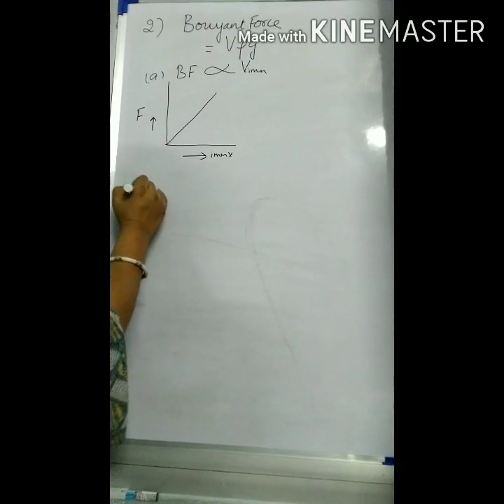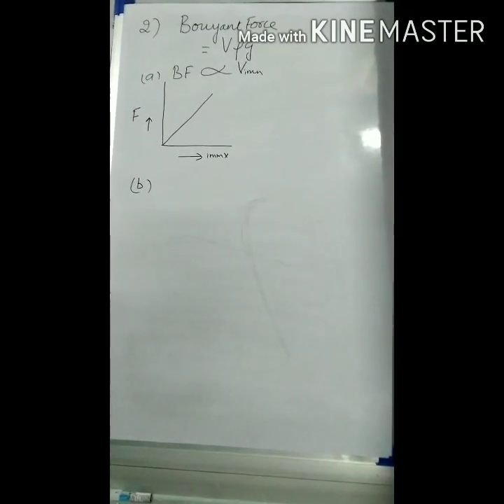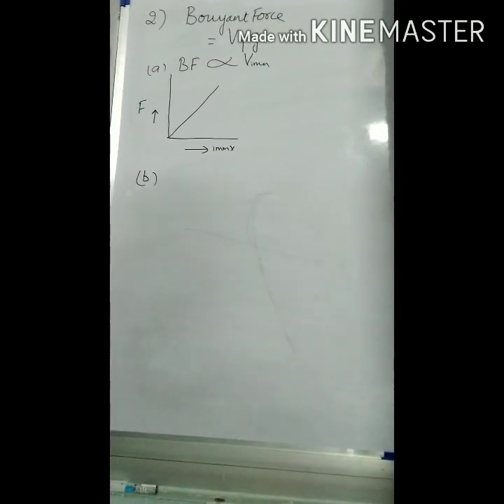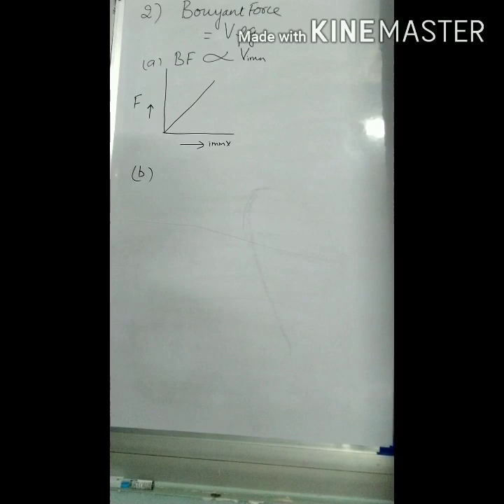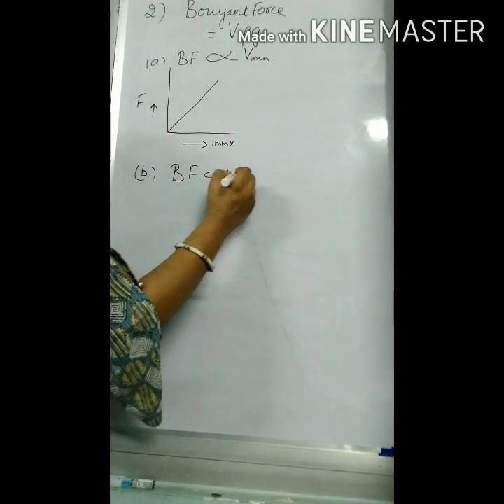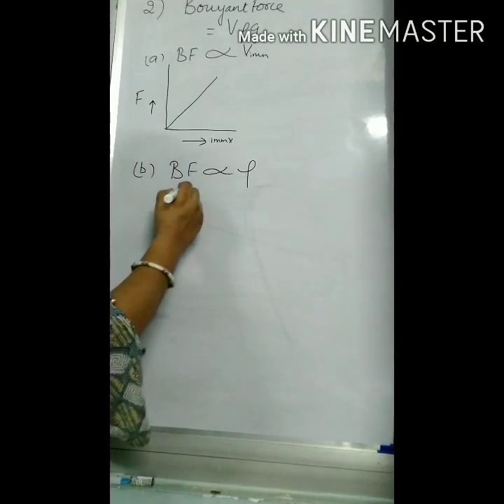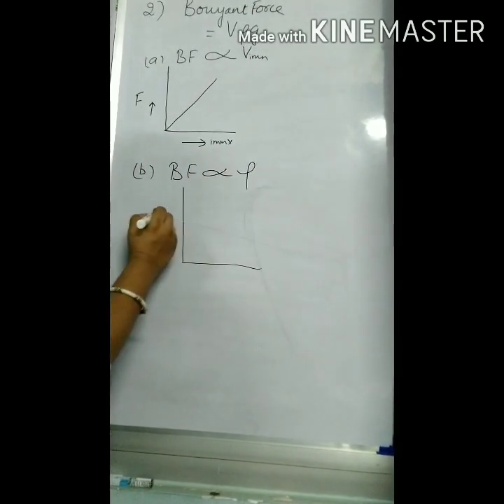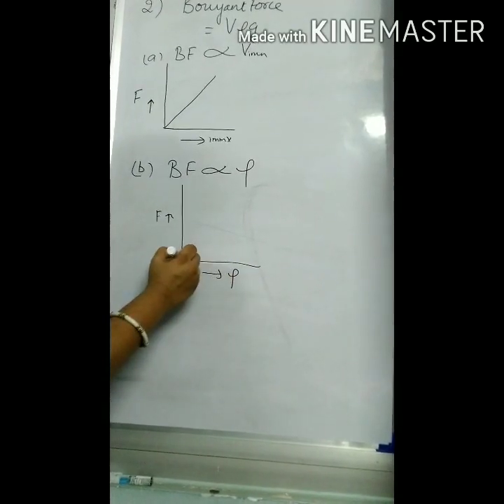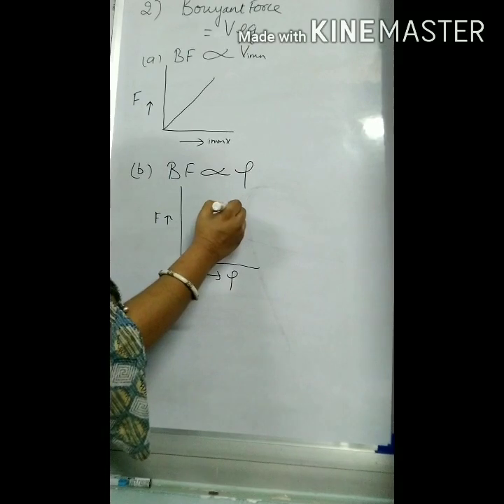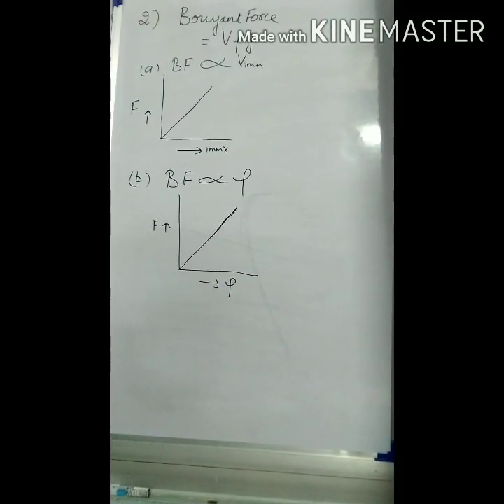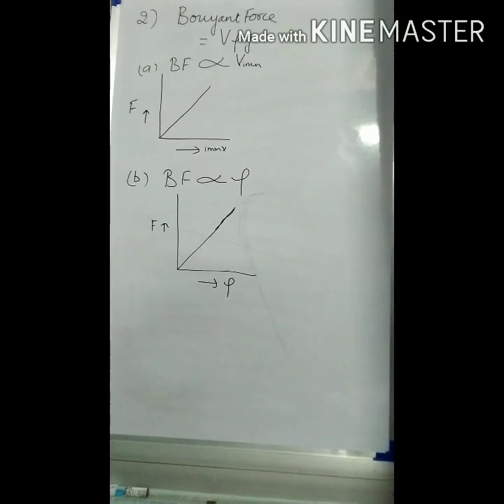Same way, the second part of the question, you had to draw a graph between buoyant force and density. So what is the formula indicating over here? Again, it is indicating that the buoyant force is directly proportional to density. Again, when you draw a graph, buoyant force on this side, density on the x-axis, you will get a straight line, an oblique line. This again indicates that buoyant force is directly proportional to density.